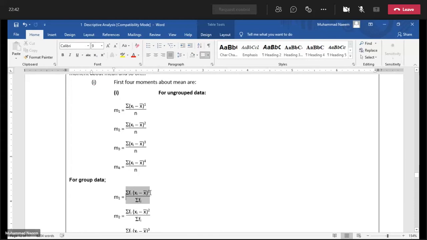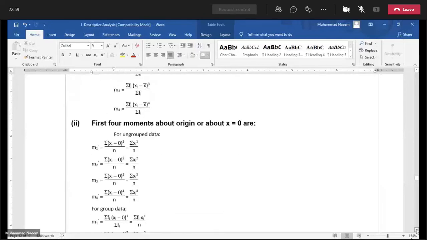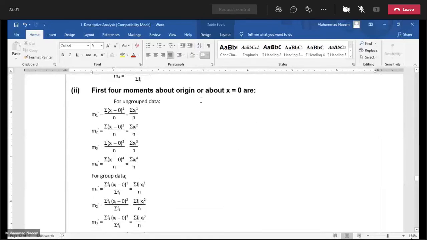All the powers of the deviations will be multiplied by the corresponding frequencies, summed up and divided by total frequency. But at the moment, just remember the different moments. First one is the moments about the mean.